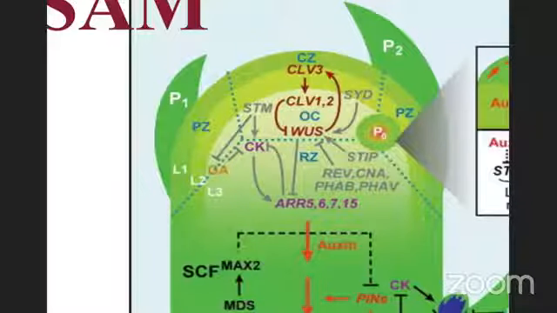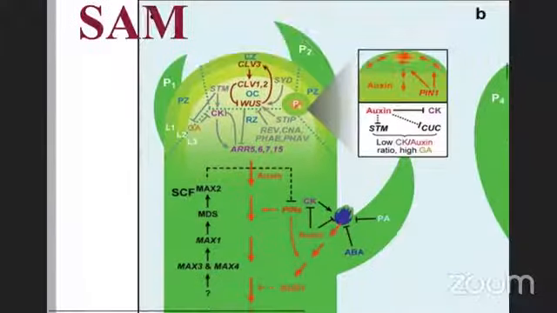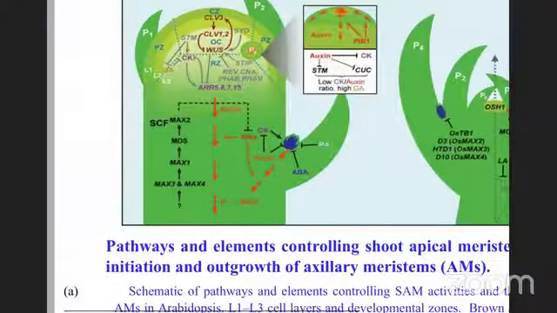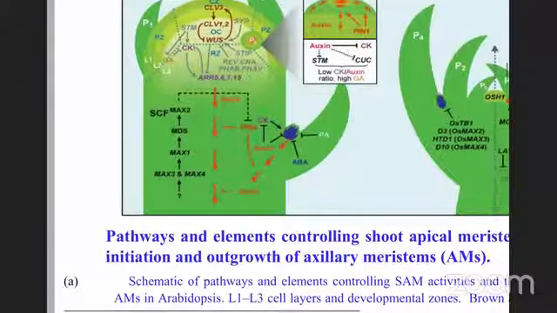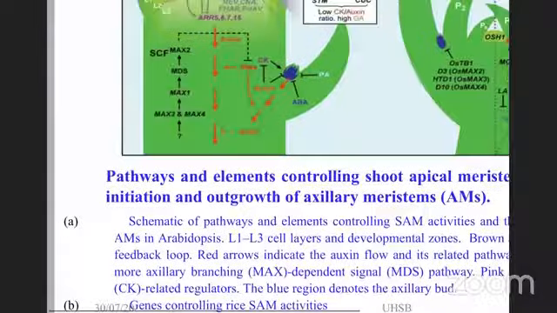And then you have other transcription factors, such as auxin related transcription factors, including PINs and BUD. These are much further down. Above that, you have the family of ARR transcription factors expressing. The more auxillary branching genes are called MAX.